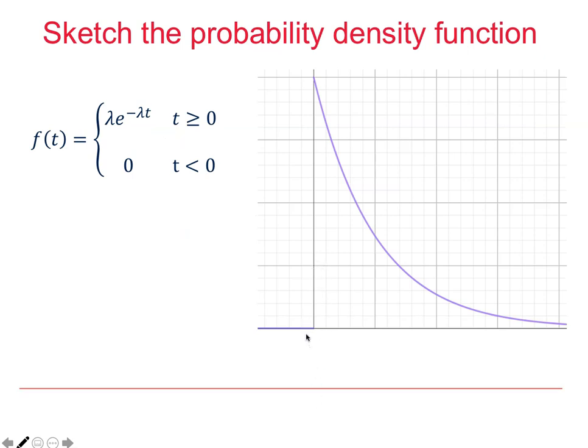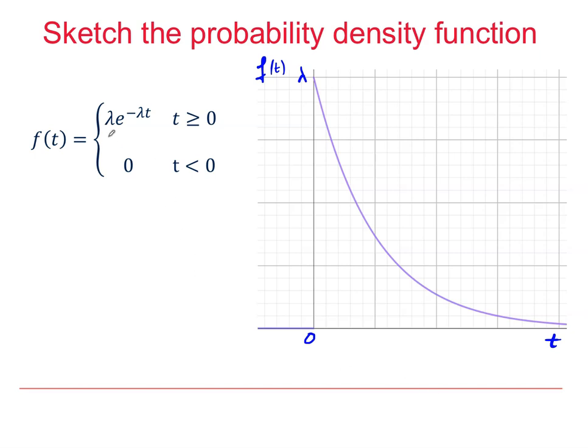So if we just fill in some key features, here's where t is 0, and there's the t-axis. Then f of t is up here. And the point of intersection of the graph with the vertical axis is lambda there. Note that the curve is asymptotic to the t-axis.